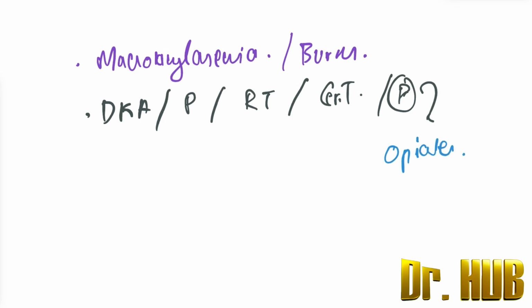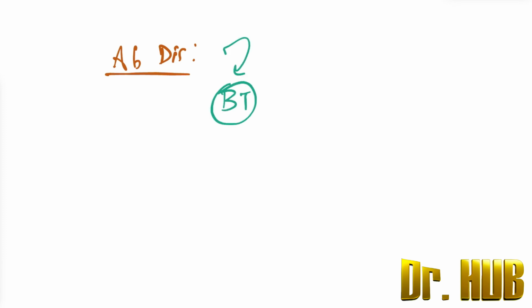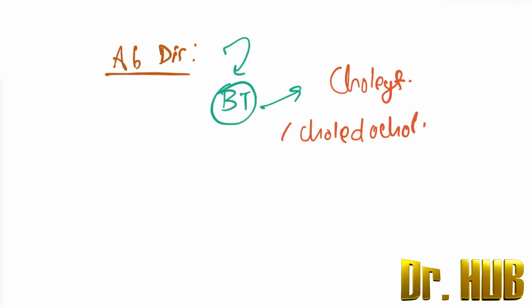Then we move on to the abdominal disorders. So what are present in terms of the abdominal disorders? Under abdominal disorders, it includes the biliary tract diseases. Under biliary tract diseases, there is cholecystitis as well as choledocholithiasis. Next is the intra-abdominal diseases.